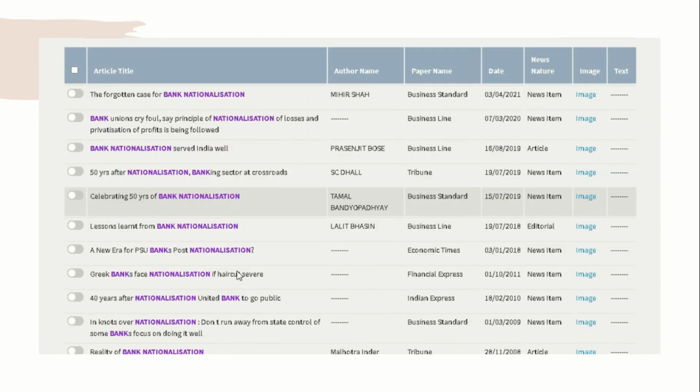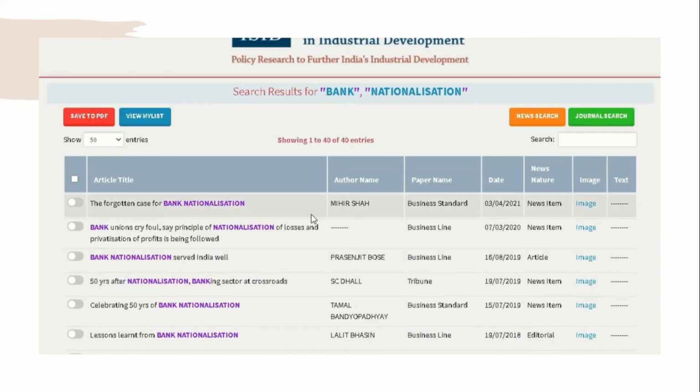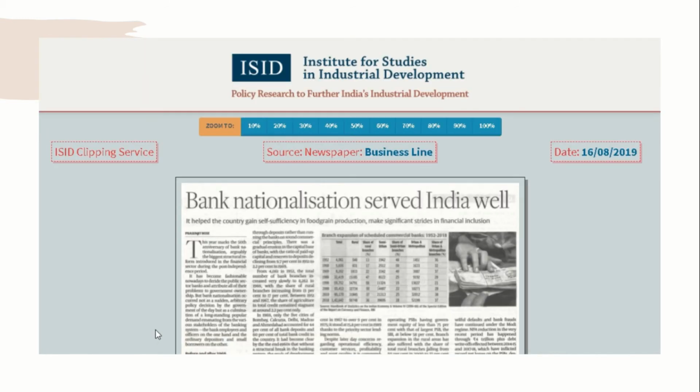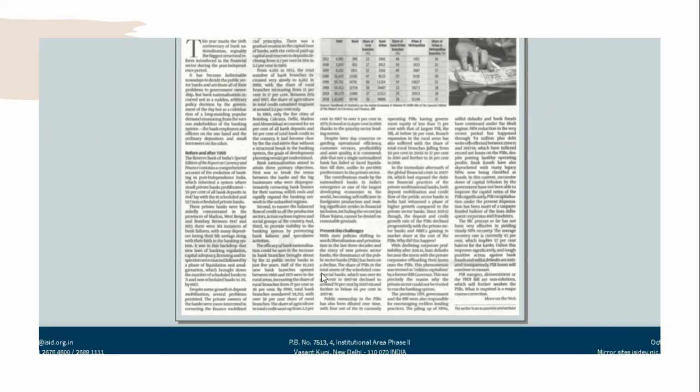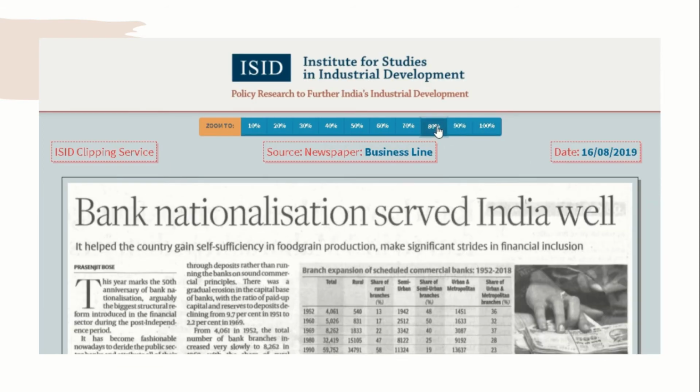All the articles having both bank and nationalization in the title in the 15 news dailies covered since 1990-91 show up here. There's the author's name, paper, date, whether it's a news item, article, and editorial shows under the column News Nature, and you can again select and put into your list. There is also another column of image. If we click on the image, the actual clipping is directly available in the scanned form here, which can be saved as an image, or you can go up and select Zoom and read online.